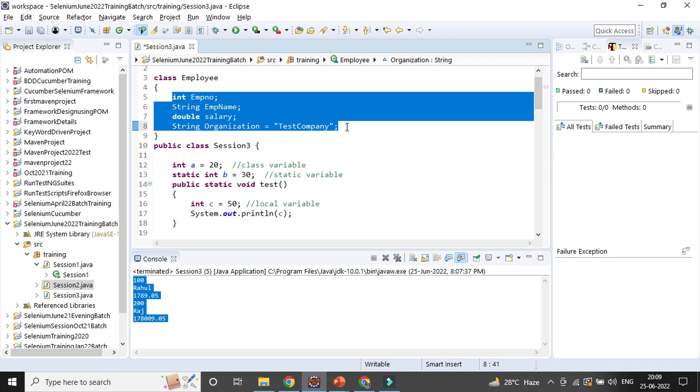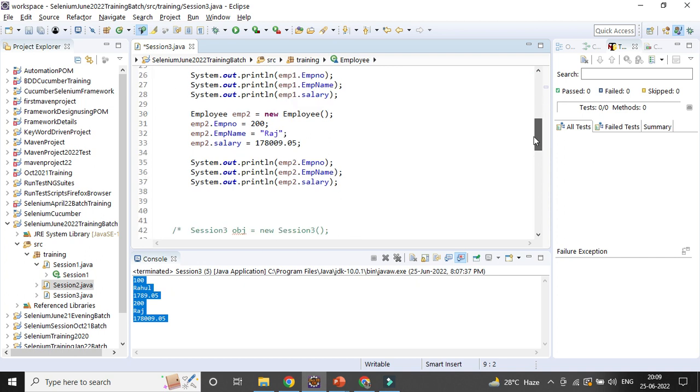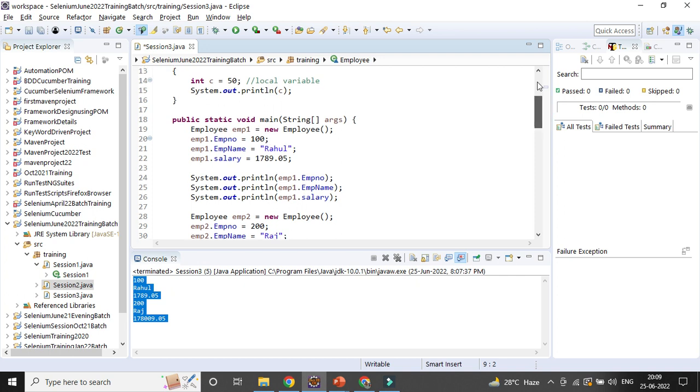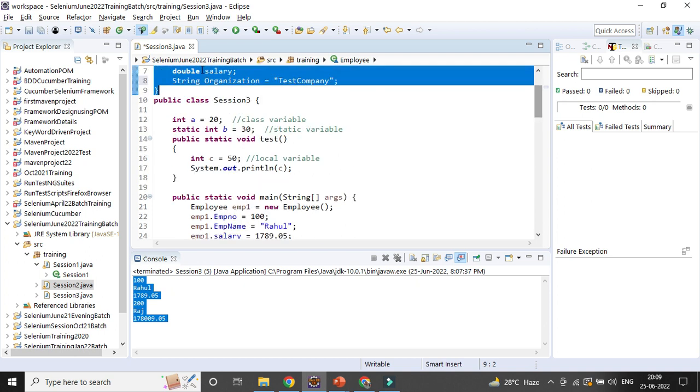You cannot define it at the main method level, because all the variables are class properties. But the value can be allocated in the main method. So here if you want to access it, for all the variables, you can just simply call organization. Because it is common across, that is the way you need to define it.